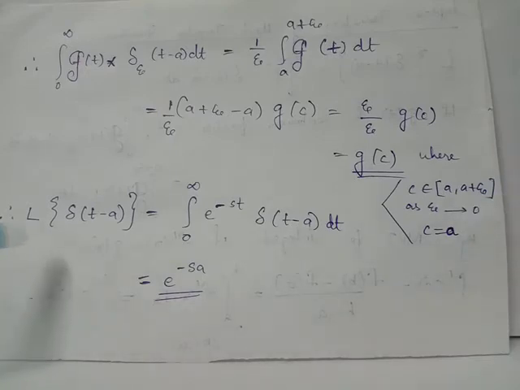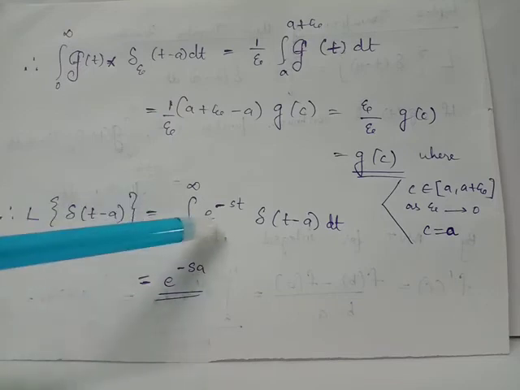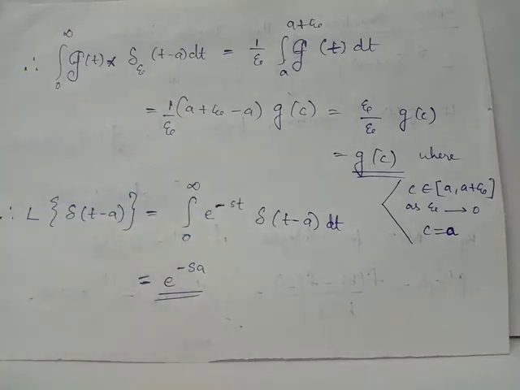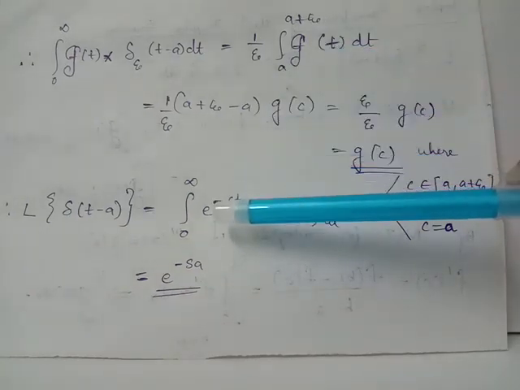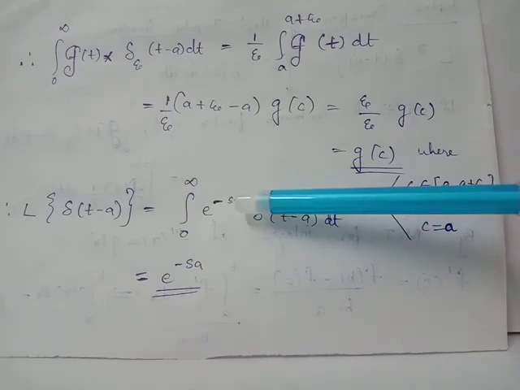Laplace transform of unit impulse function delta(t - a) equals integral 0 to infinity of e^(-st) delta(t - a) dt, and here the continuous function g(t) is the function e^(-st).